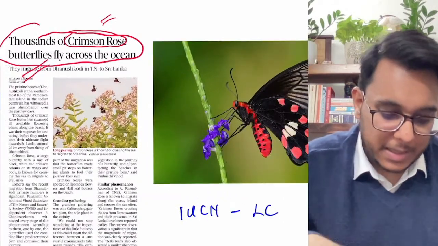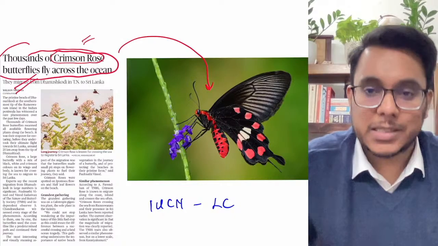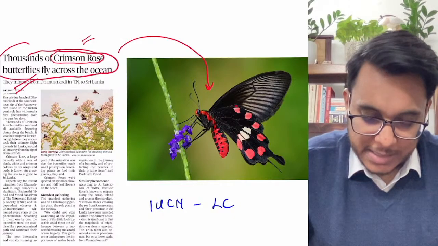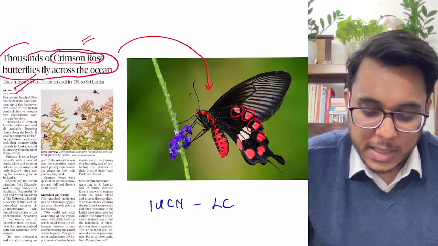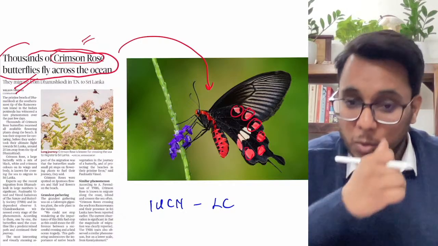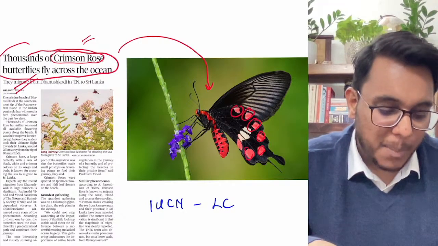Now see here the picture. This butterfly is the crimson rose butterfly. It has these red or crimson color patches. Okay, now this particular butterfly, guys, has a particular pattern.